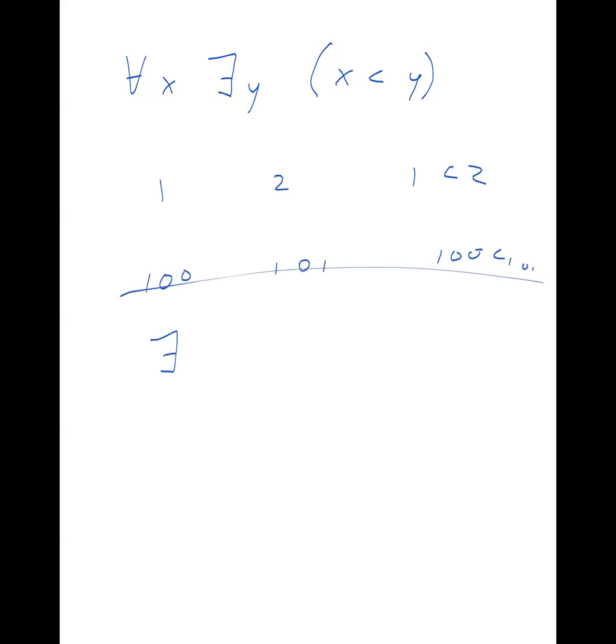Is it fair to say that there exists x such that for all y, x is less than y? Is that true? Well, is there a real number so that x is always lower than all real numbers?